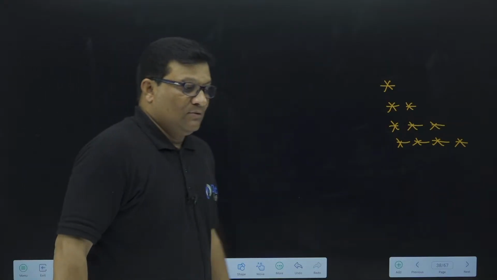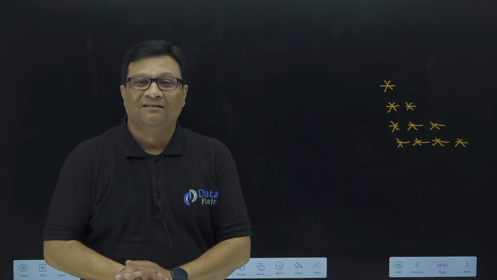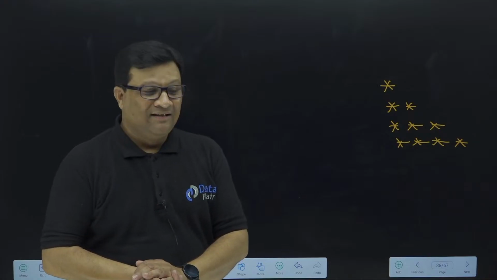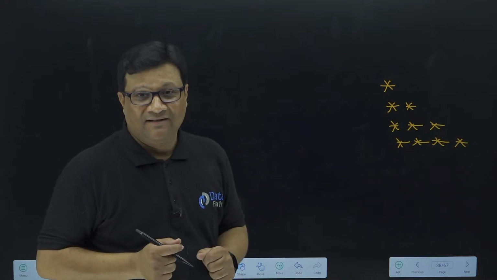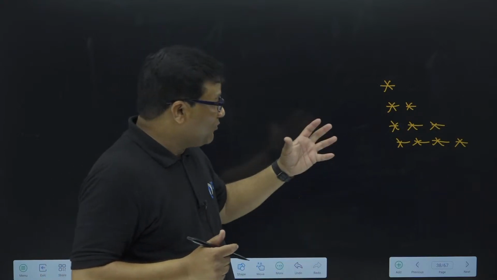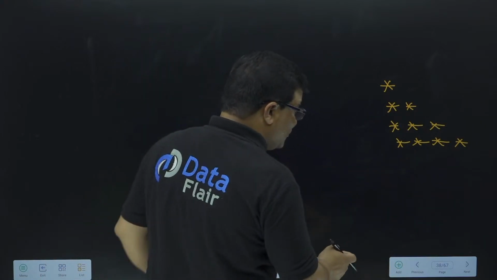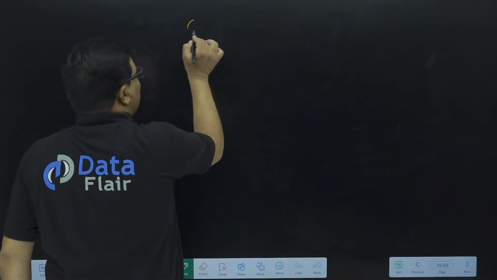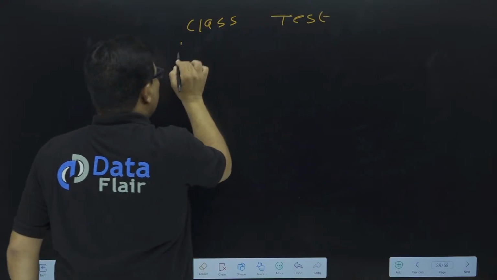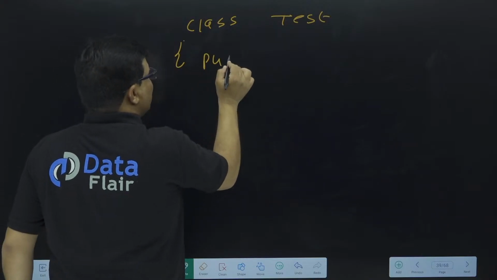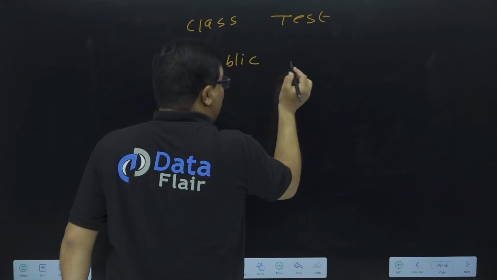Anyone? Did anyone do this? How to print this pattern, star, 2 stars, 3 stars, 4 stars, with only the use of print and println statements. It's very simple. If you want to print this program with only print and println statements, see this one. No doubt I told you it's a complicated logic, but this time we have to understand what exactly the meaning of print and println methods is.